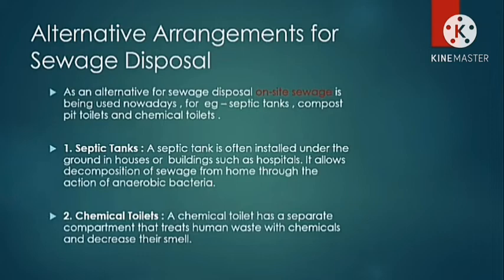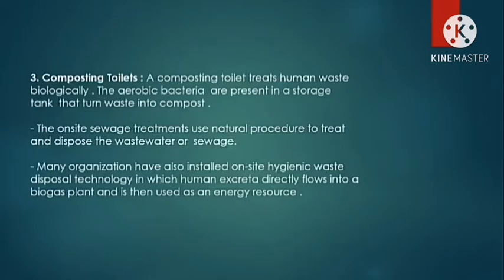Chemical toilets. A chemical toilet has a separate compartment that treats human waste with chemicals and decreases the smell. Composting toilets. A composting toilet treats human waste biologically. The aerobic bacteria present in a storage tank turn waste into compost. The on-site sewage treatment uses natural procedures to treat and dispose of the wastewater or sewage. Many organizations have also installed on-site hygienic waste disposal technology in which human excreta directly flows into a biogas plant and is then used as an energy resource.